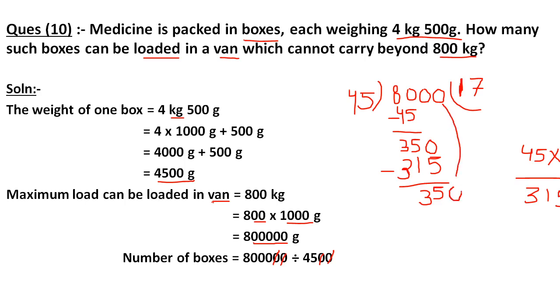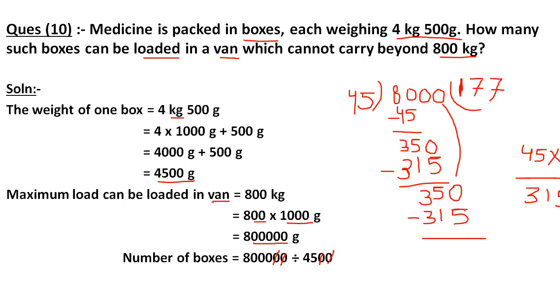I write this 0 here. Now this is again 350, so I divide 7 times again. I write 315 again, and I minus this 315.